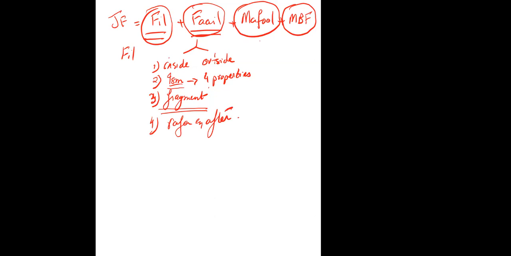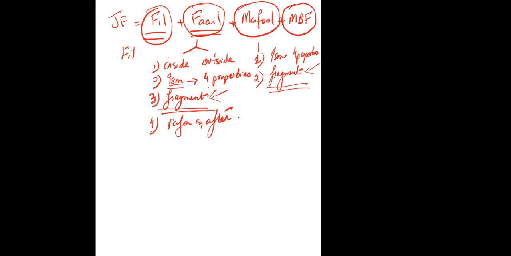The same with maful. Now with maful, we don't need to see inside and outside. So we'll see it's an ism and the four properties. Then it can be a fragment. So remember how we did in Jumla Ismiya. As long as the chain is going, the bucket is going. And where the chain breaks, the bucket ends. The same thing will be here with both fail and maful, that you will look out for the chains, you will look out for the fragments.